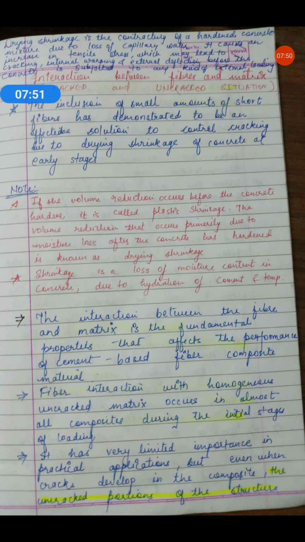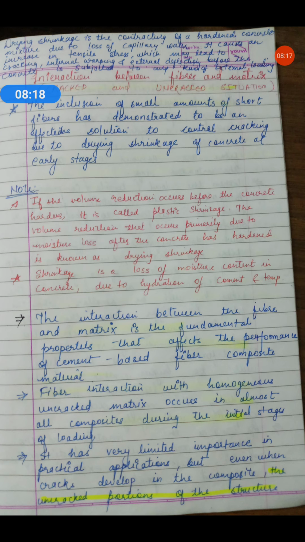See the first point on this page: the inclusion of a small amount of short fiber has been demonstrated to be an effective solution to control cracking due to drying shrinkage of concrete at early stages. You have included short fibers in your concrete. Why?